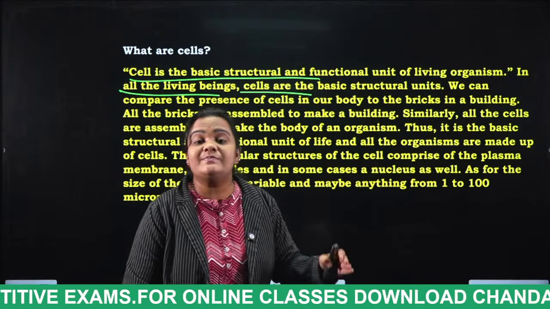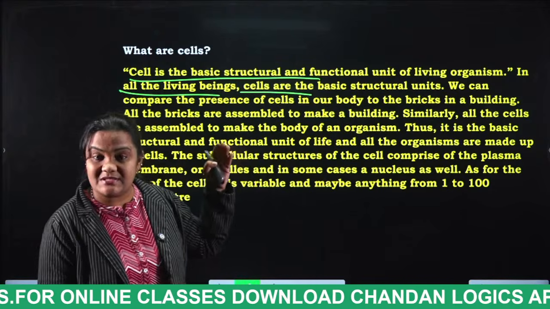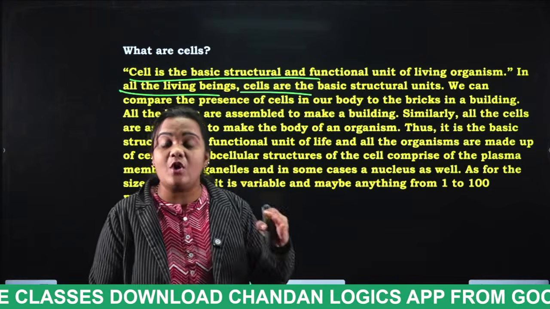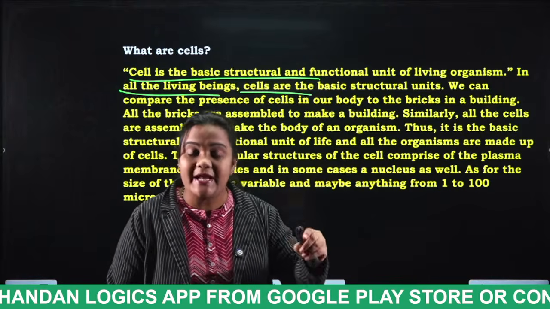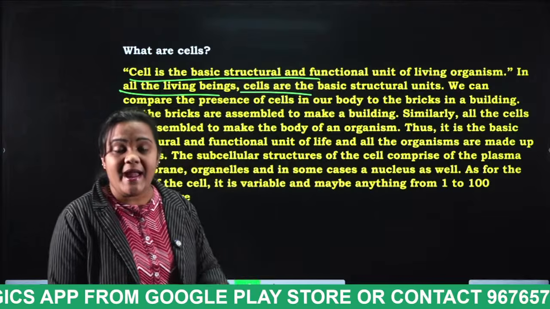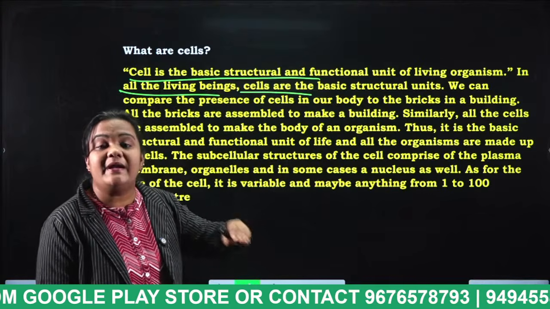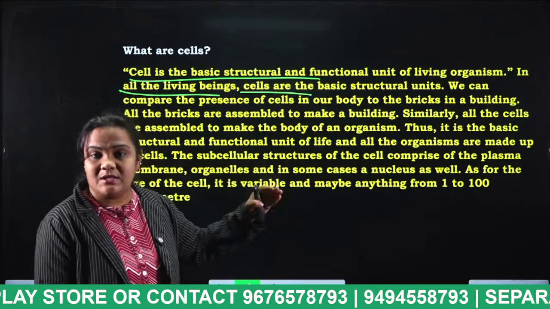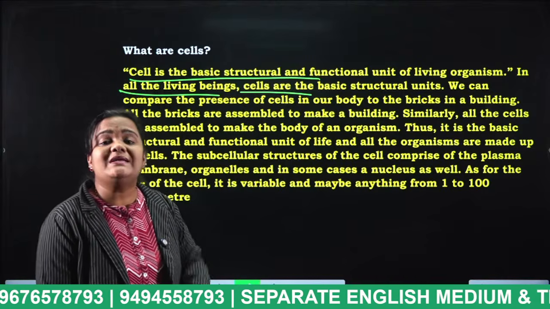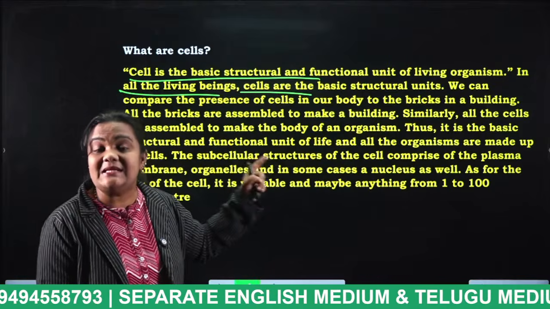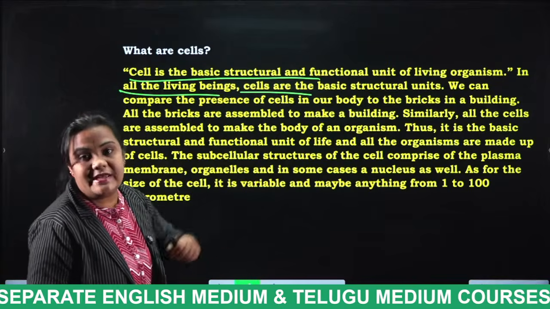Okay, approximately how many trillions of cells are present in our body, students? Approximately 37.5 trillions of cells are present in a human body. Okay, how the bricks are composed to form a building? In the similar way, our body is composed of almost 37.5 trillion cells.